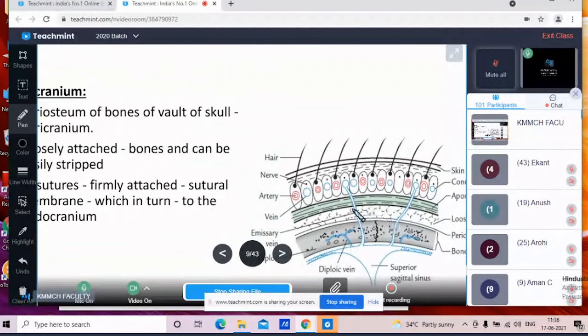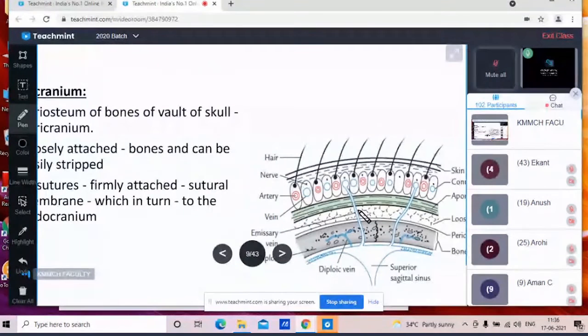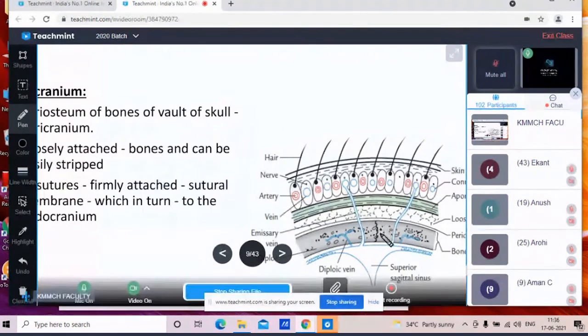Okay, so here this pericranium is attached to the suture line. And wherever two bones are attached, it is attached to the suture line. Here you can see this suture line, and this pericranium will be attached here, and from here with the help of sutural membrane it continues inside as the endocranium.